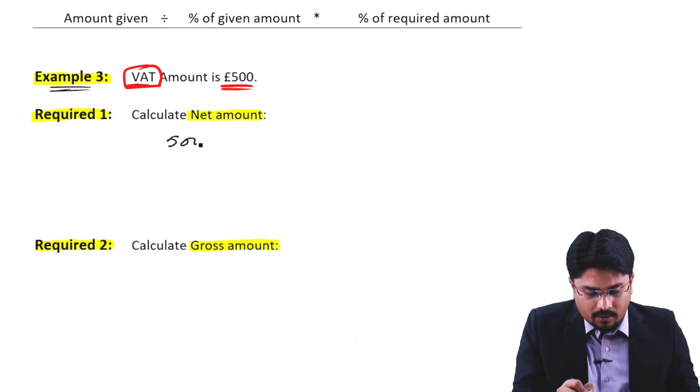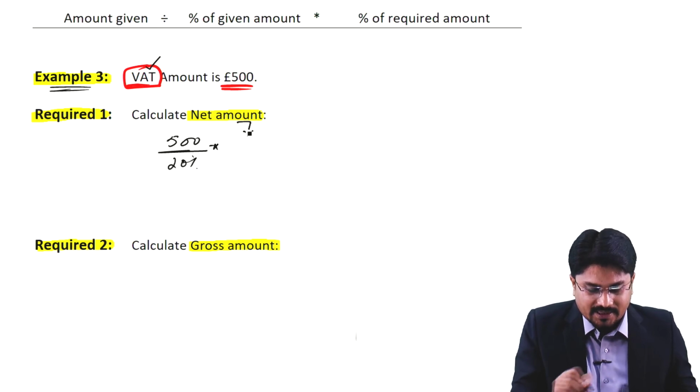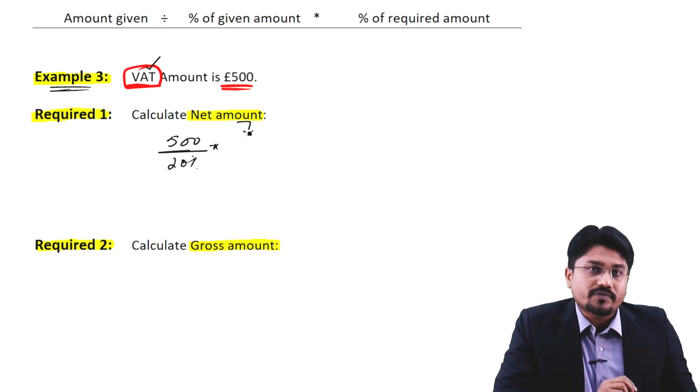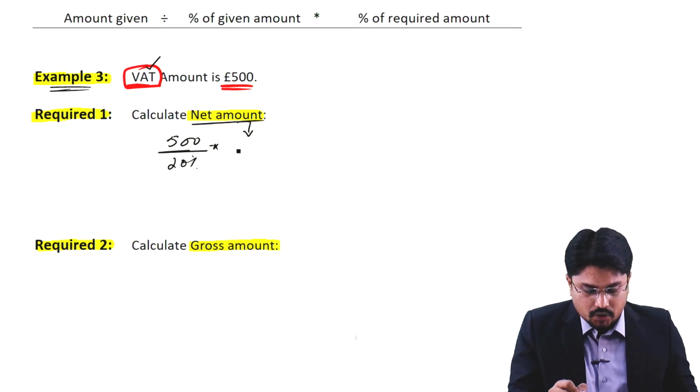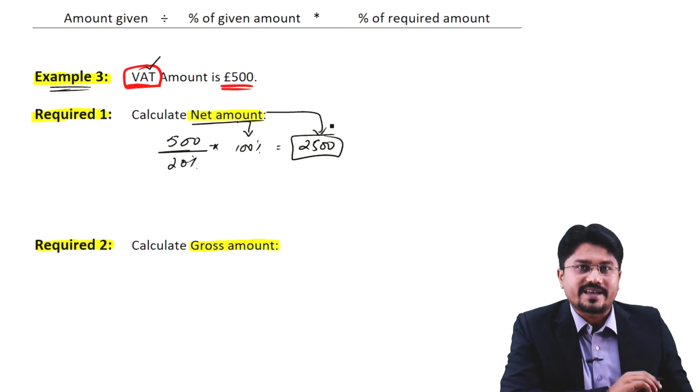How can we do that? 500 is given and it's a VAT amount. So the VAT percentage would be 20% in this scenario, and we multiply with the percentage of the required amount. In requirement 1, the net amount is required, so the net amount percentage is always 100%. So effectively 2500 is calculated as the net amount in this scenario.